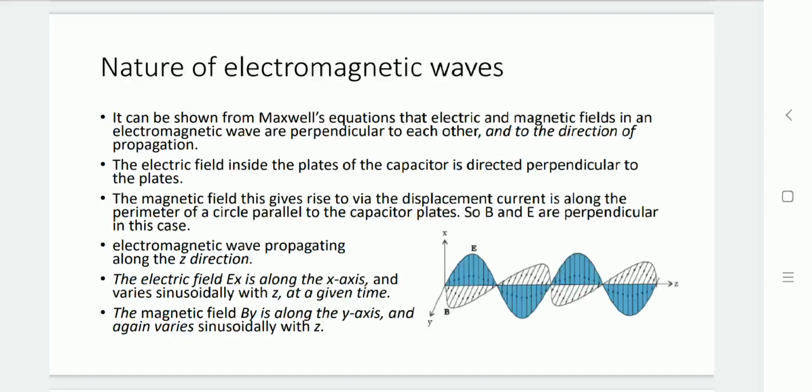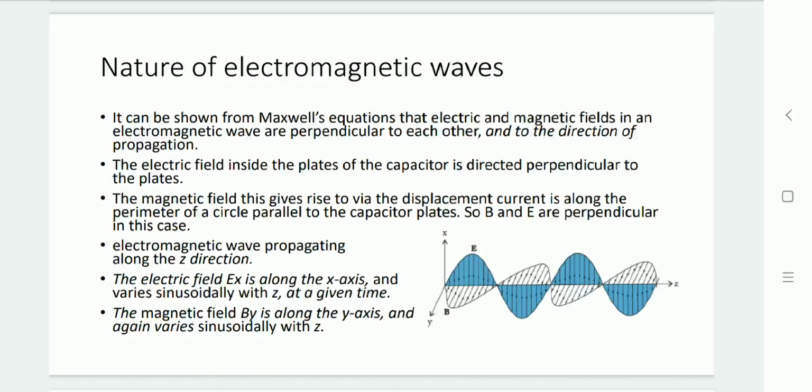As we can see in the diagram, the direction of wave propagation is the z direction, the electric field varies in the x direction, and the magnetic field varies in the y direction. So electric field E and magnetic field B are perpendicular to each other, and the wave is propagating in the z direction. We define Ex as the electric field and By as the magnetic field.